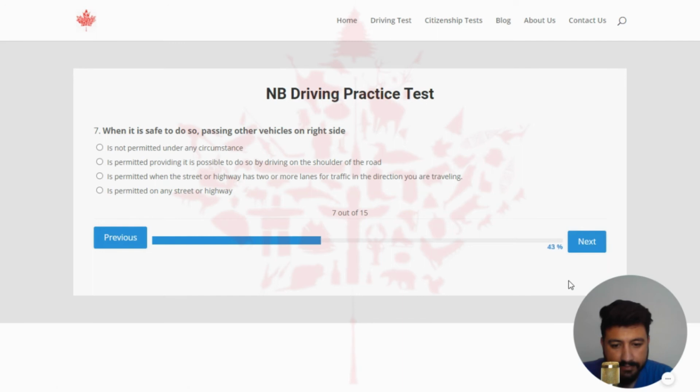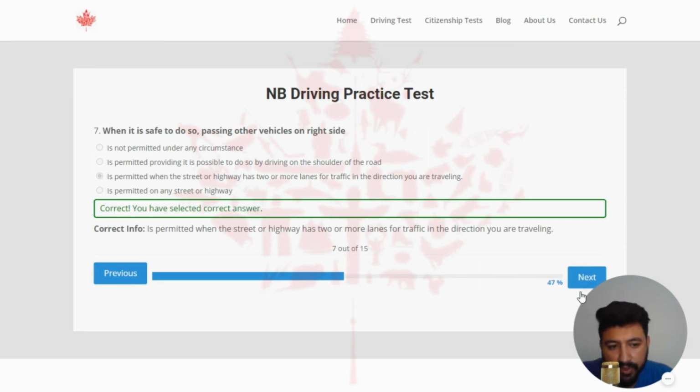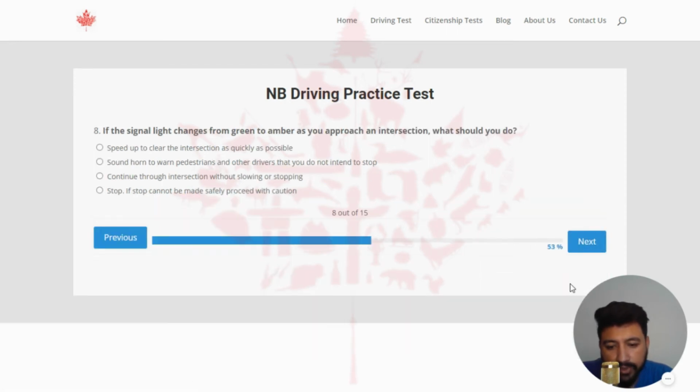Yeah. Next. When it is safe to do so, passing other vehicle on right side. The right answer is permitted when the street or highway has two or more lanes for traffic in the direction you are traveling. So let's click on the third option and this should be the right one. Yeah, this is correct. And next. The eighth question of quiz number 7 is if the signal light changes from green to amber as you approach an intersection, what should you do? The right answer of this question is stop. If stop cannot be made safely, proceed with caution. So let's click on the last option.